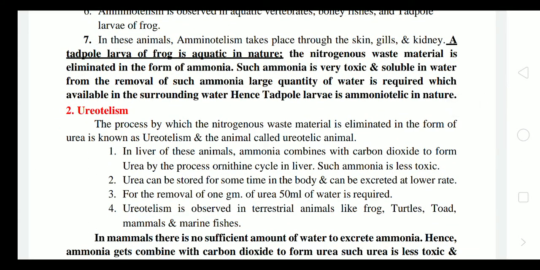Tadpole larva is the larval stage of the frog, which is aquatic in nature. That is a larval stage that we have studied in the chapter Animal Classification, Kingdom Animalia, where we have studied that they show indirect development. That means first the larval stage and then the adult one. So the larva of frog is aquatic in nature, and the nitrogenous waste material is eliminated in the form of ammonia. That ammonia is very toxic, soluble in water, and its removal requires a large quantity of water. Aquatic animals are surrounded by water only. Hence tadpole larvae are ammonotelic in nature.